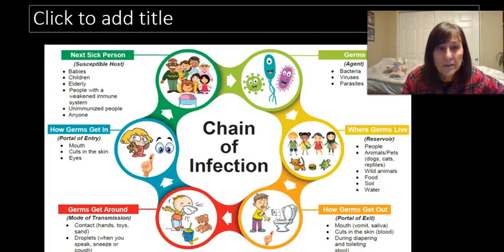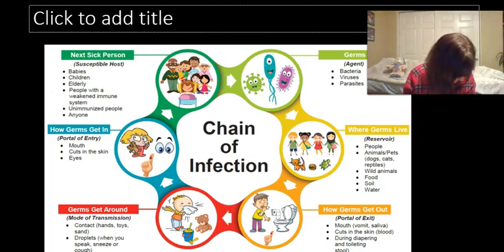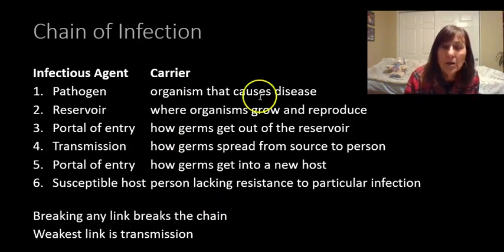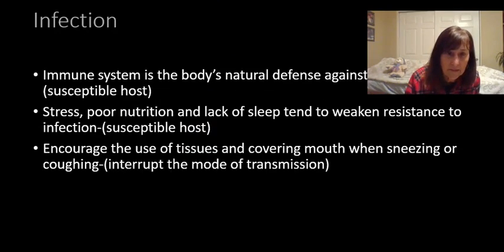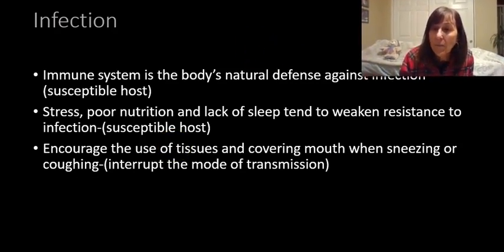So going back to this, they're all listed on page 40. If you ever look at page 40, look at this picture I put in here. And here is another explanation of what those chains of infection are, but I like the picture. Okay, so again, to keep infections away, we want to keep up the body's natural immune system, okay?